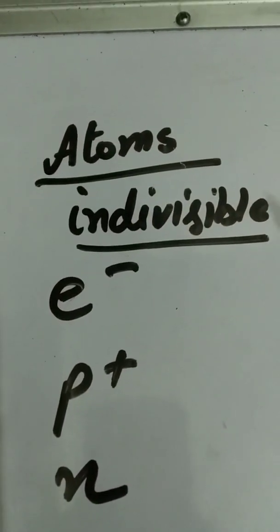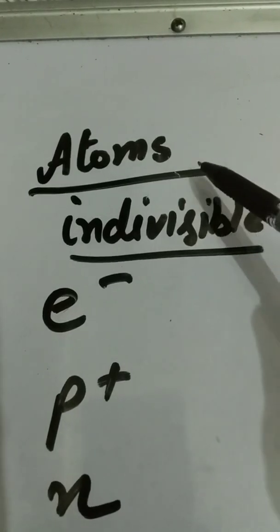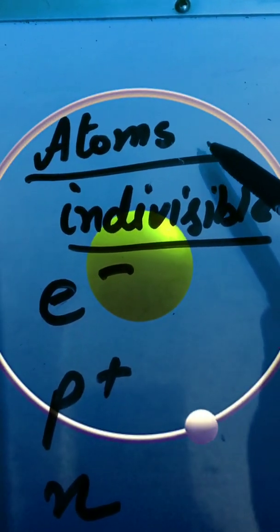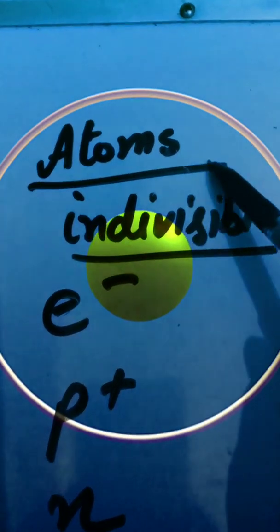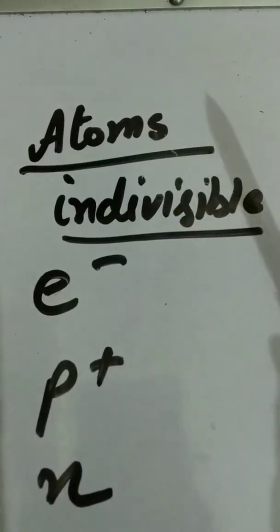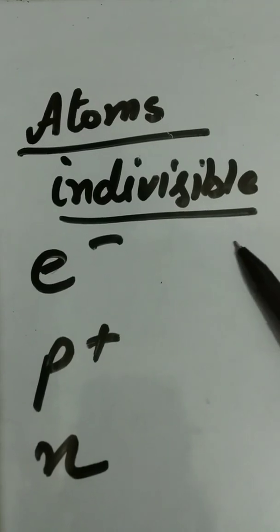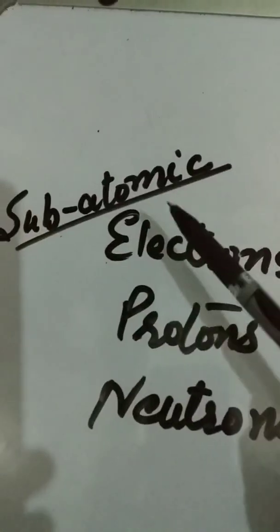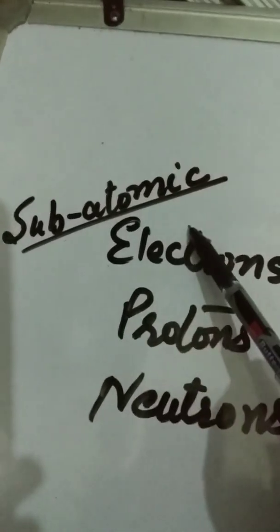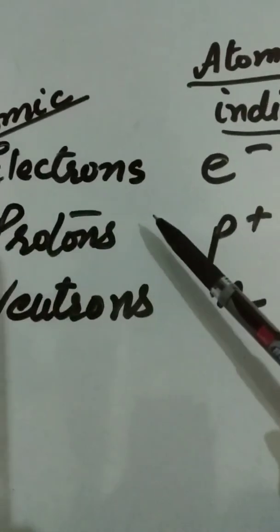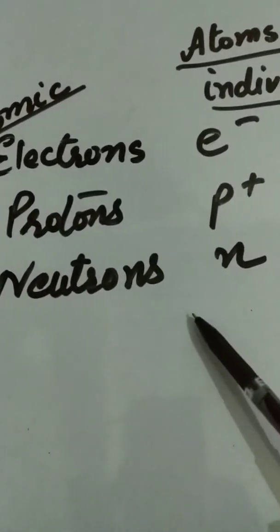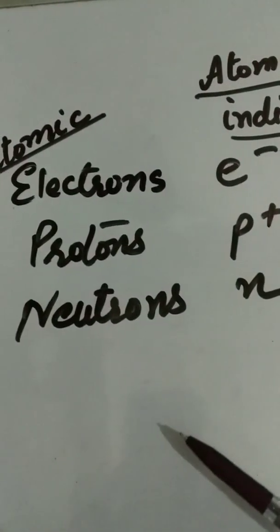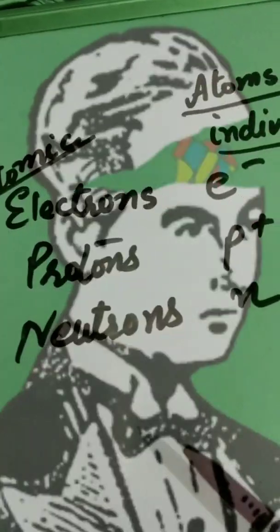We know all the things in nature are made up of tiny particles. We call the tiny particles atoms. When atoms combine, they form molecules. These atoms were thought to be indivisible, but we know these tiny particles are made up of subatomic particles: electrons, protons and neutrons. And who gave this revolutionary idea? Let's discuss it in this chapter.